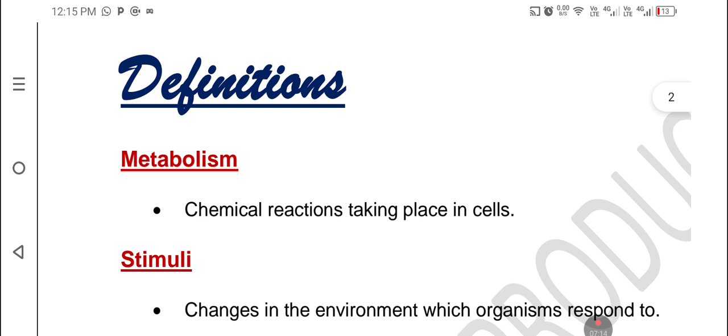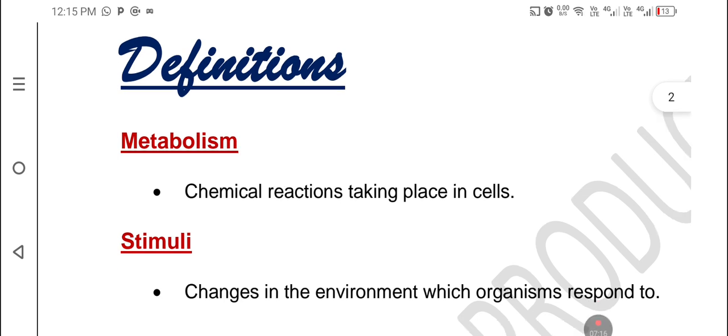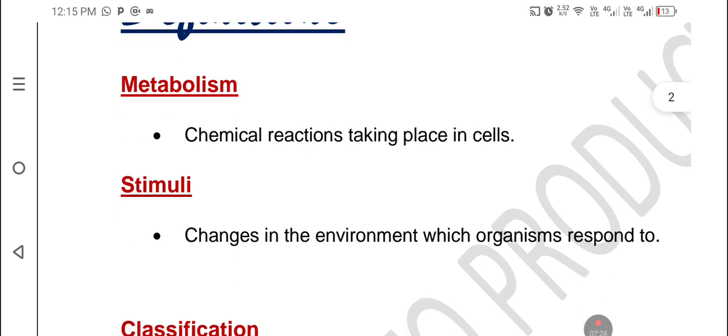So what is the definition of metabolism? Metabolism is the chemical reactions taking place in cells. Stimuli are changes in the environment. Okay, biology has terms.